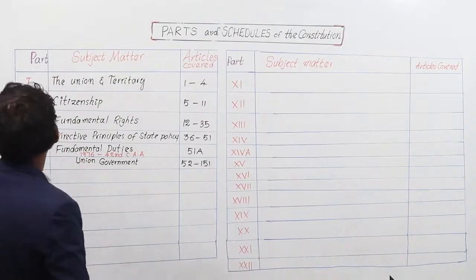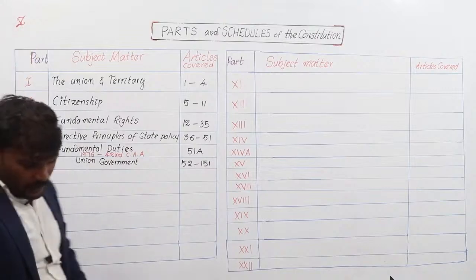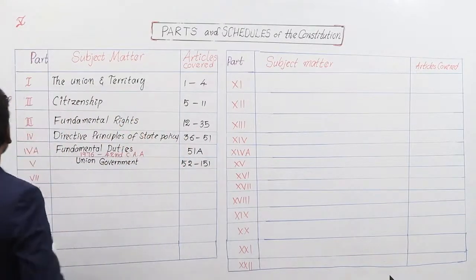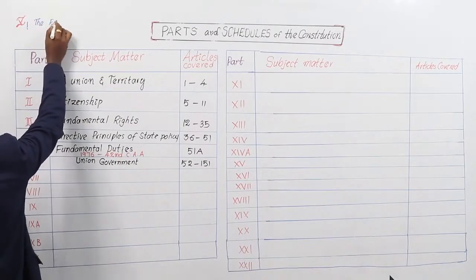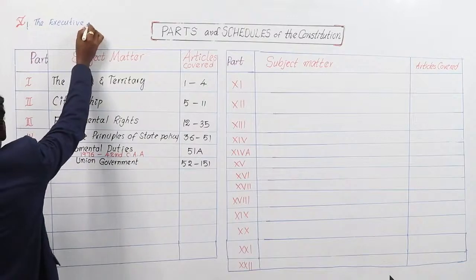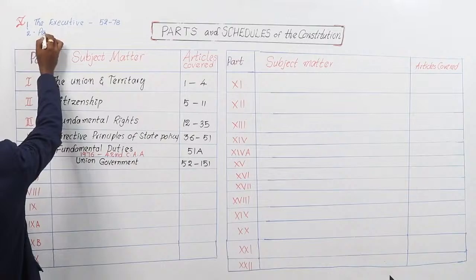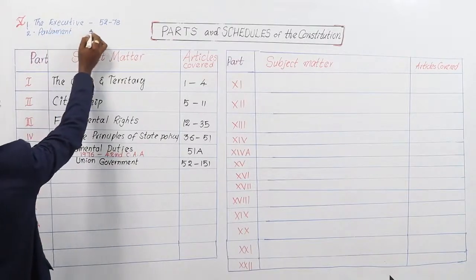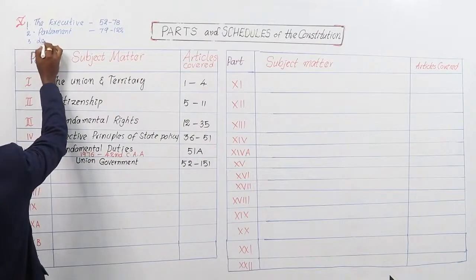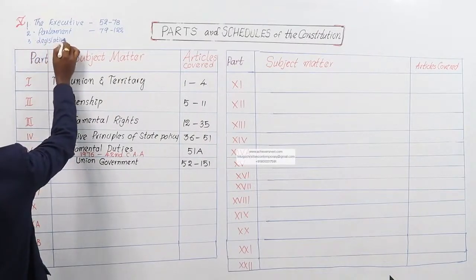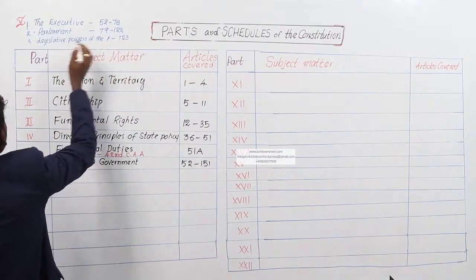Part number 5 is again divided into 5 chapters. Those are chapter 1, the executive, articles number 52 to 78, and chapter number 2, Parliament, articles covered from 79 to 122, and chapter 3, Legislative powers of the President, article covered number 123.